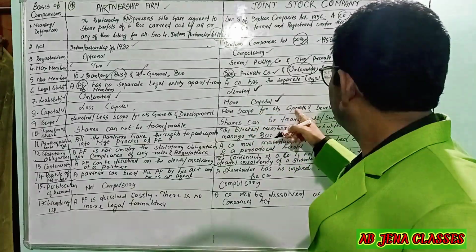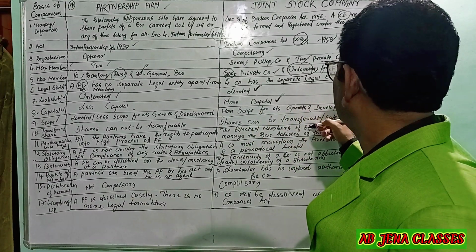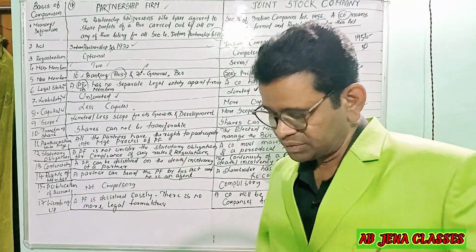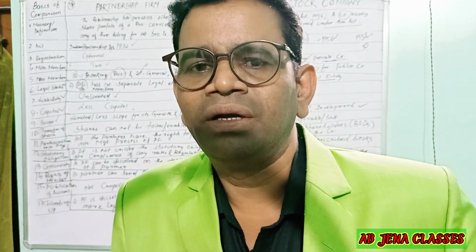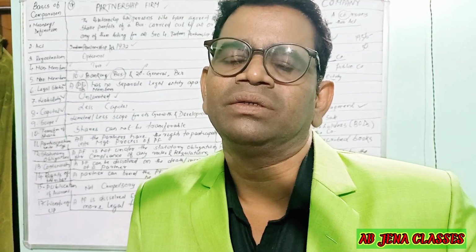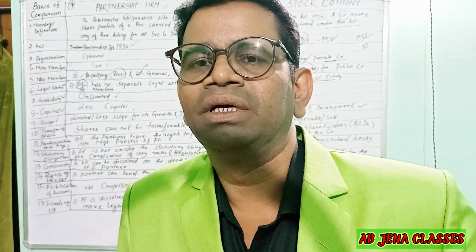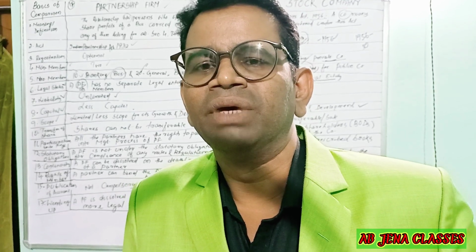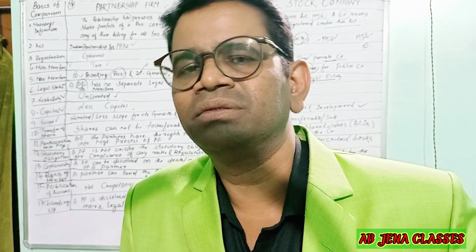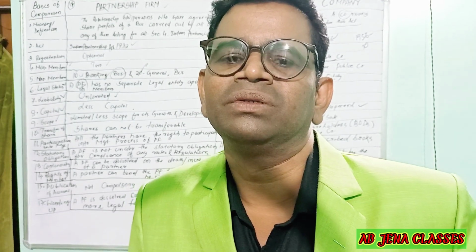is more with regard to growth and development, with more capital, more market opportunities, and skilled, experienced managers managing the activities of the joint stock company.